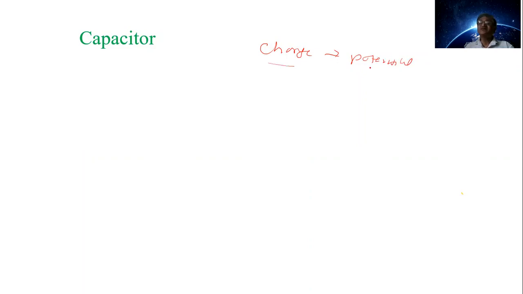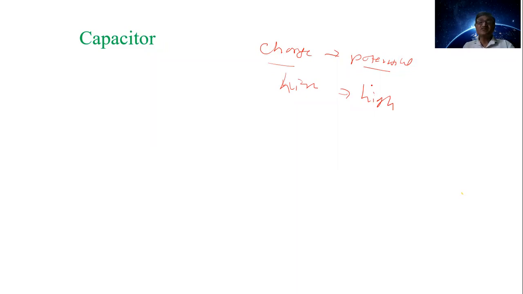As charge increases, the potential increases. And suppose we have to add a large amount of charge here, then the potential also becomes high here. If you add more and more charge, the potential will also remain high there.